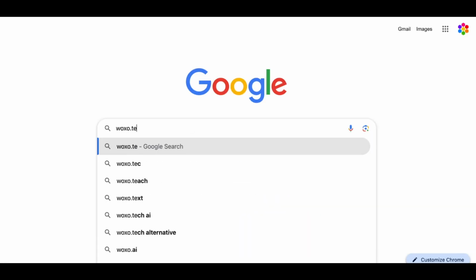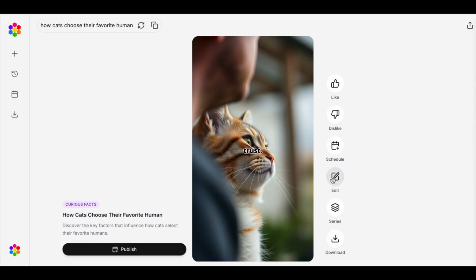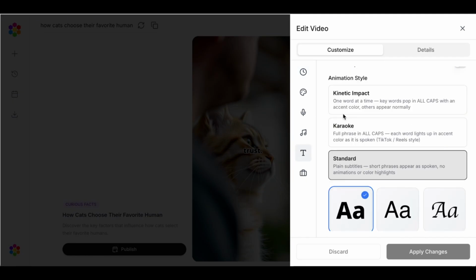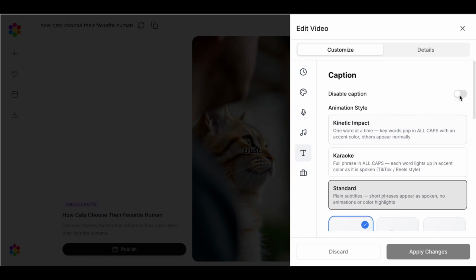First, open Woxo and get started. Select the video you want to edit and click on the caption icon in the sidebar. You can choose to disable captions entirely or select between our 3 dynamic animation styles.